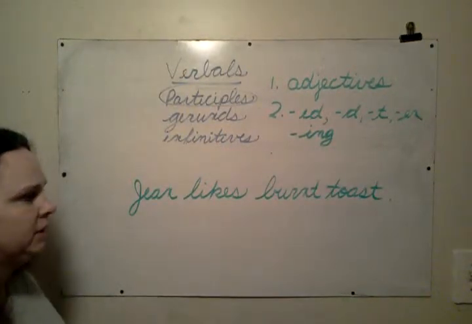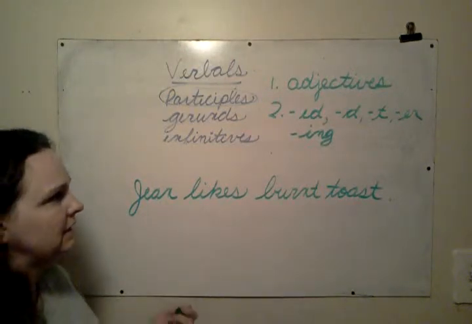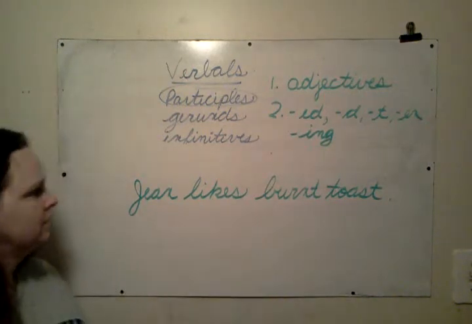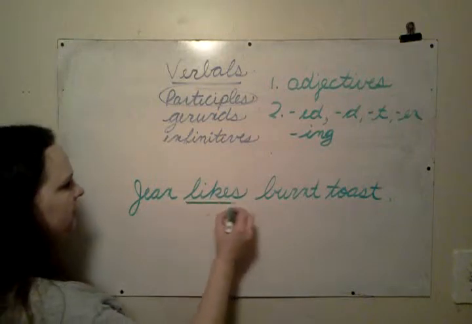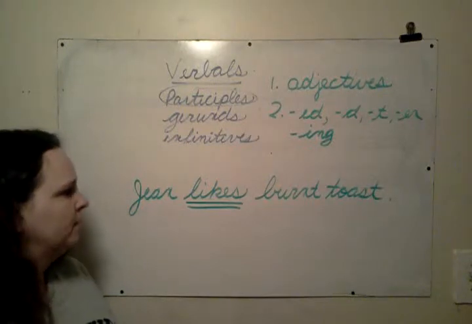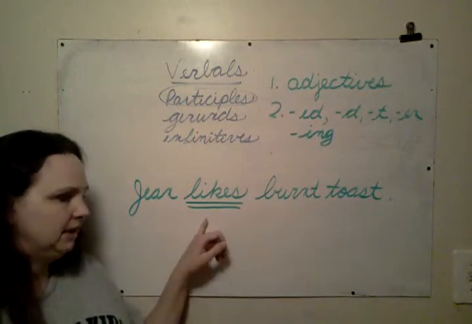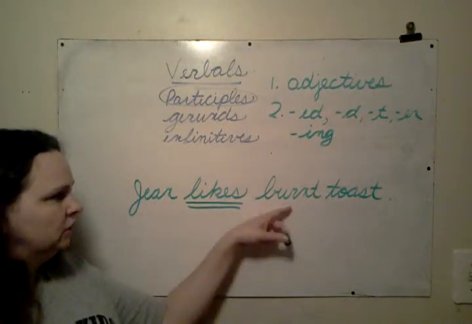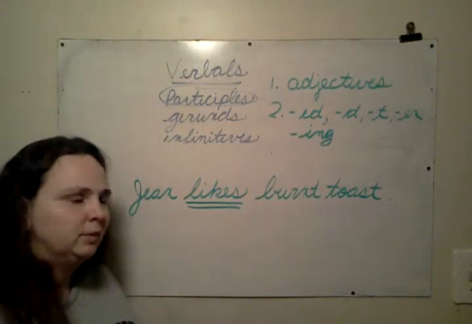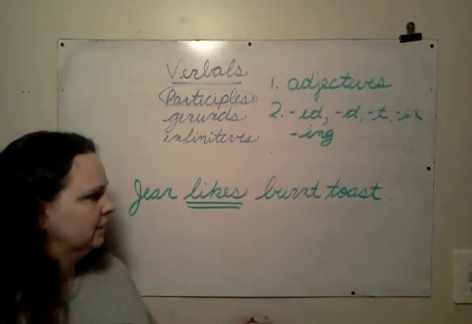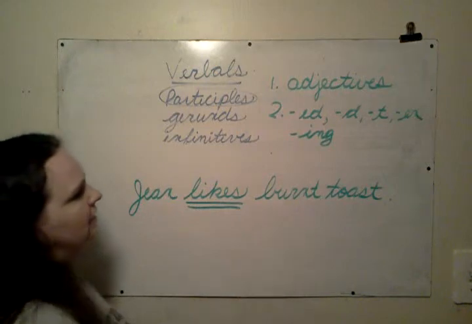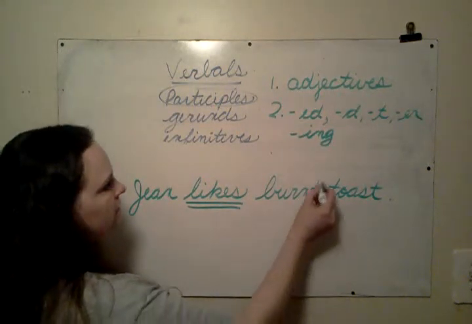An example of a sentence where you would see a participle verbal in the past participle form instead of the present would be in this sentence. Jean likes burnt toast. The verb in the sentence is likes. So any other word in the sentence that could be a verb form would not be the main verb of the sentence. This is the verb of the sentence. So we have this word burnt, and we recognize to burn as a verb. And the 4 principal parts would be burn, am burning, or is burning, burnt, have burnt. So this is a past participle verb form.